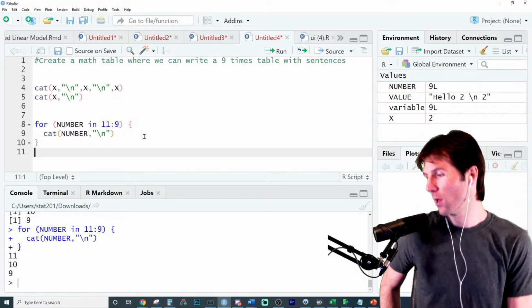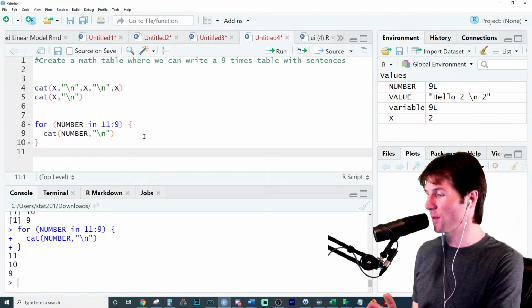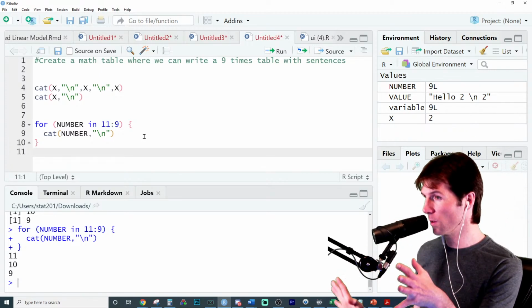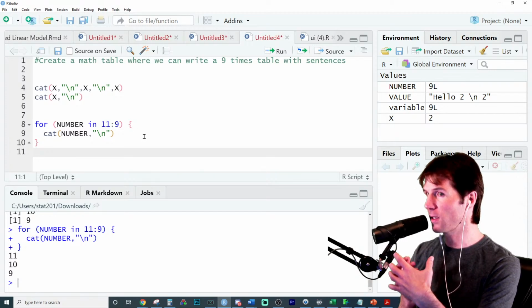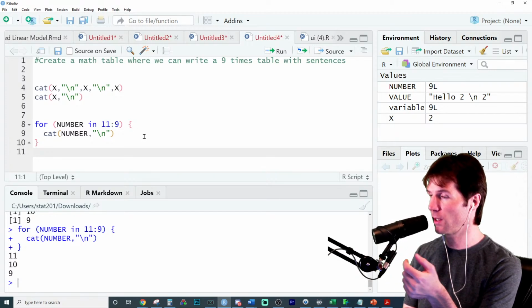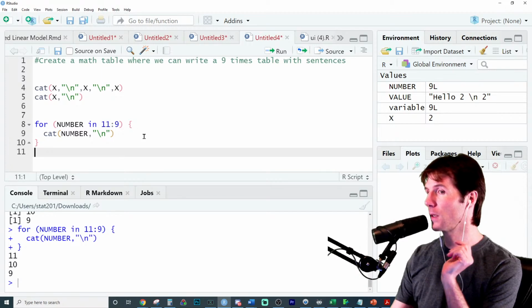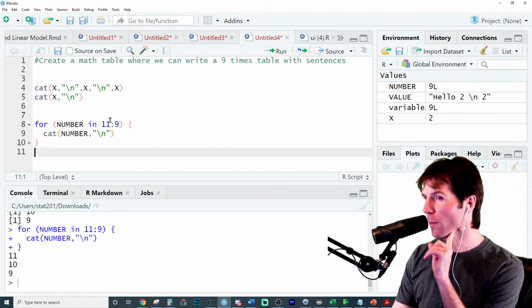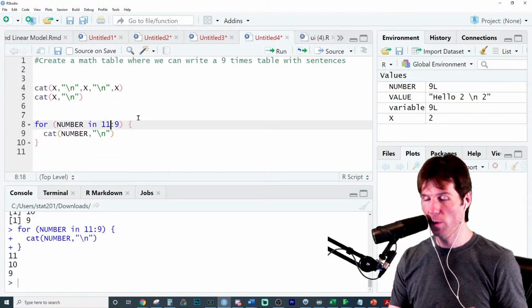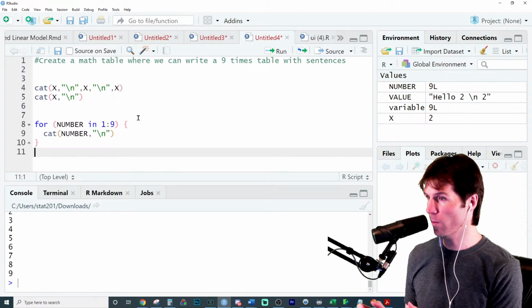Similar output. We're doing it in little bits right here, little steps to make sure we get everything we want. So don't do the whole thing at one time. We've got the basics right here. It is now just printing the numbers 11 through 9, going backwards, and we're good to go. But how about we did the following? Let's go back to 1 through 9 again. Good stuff. Make sure it works.